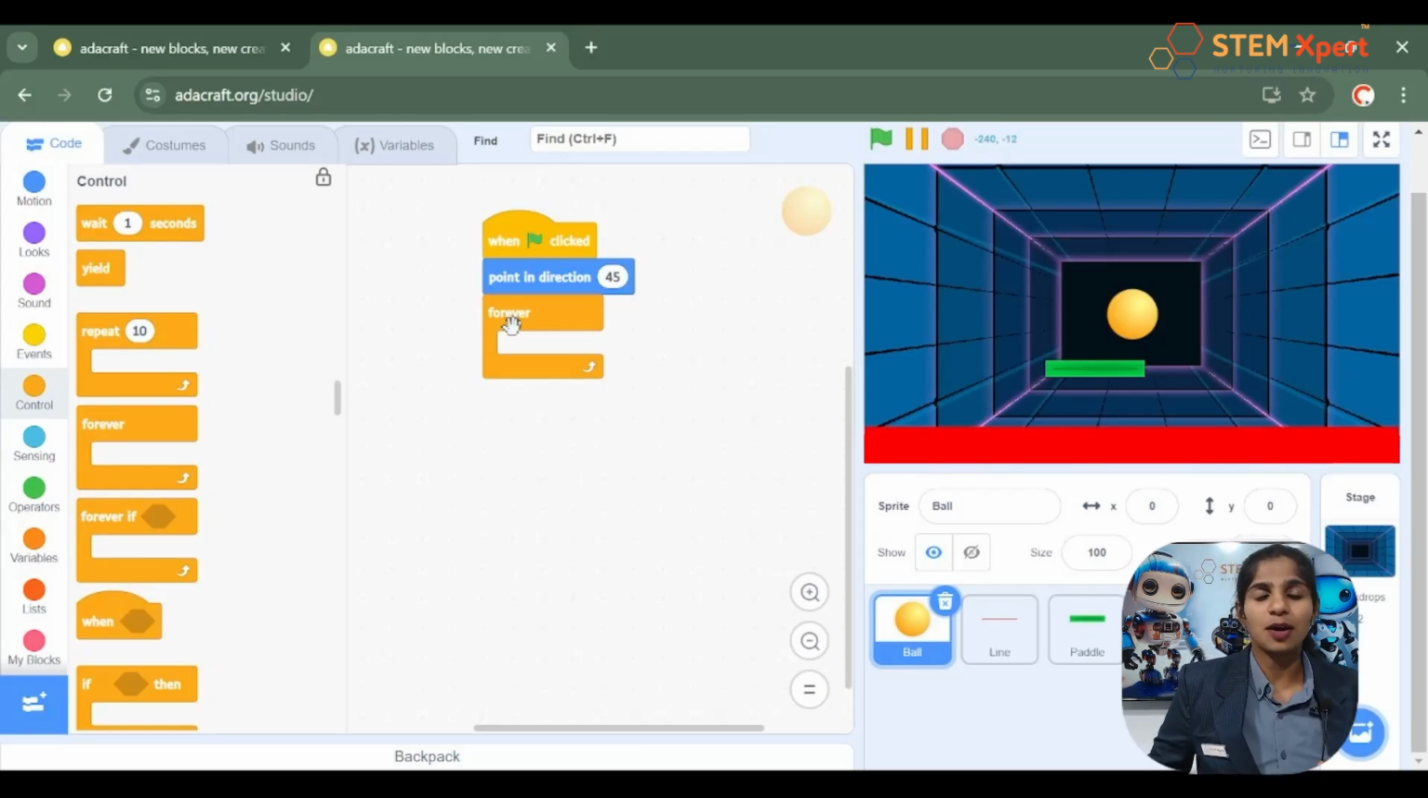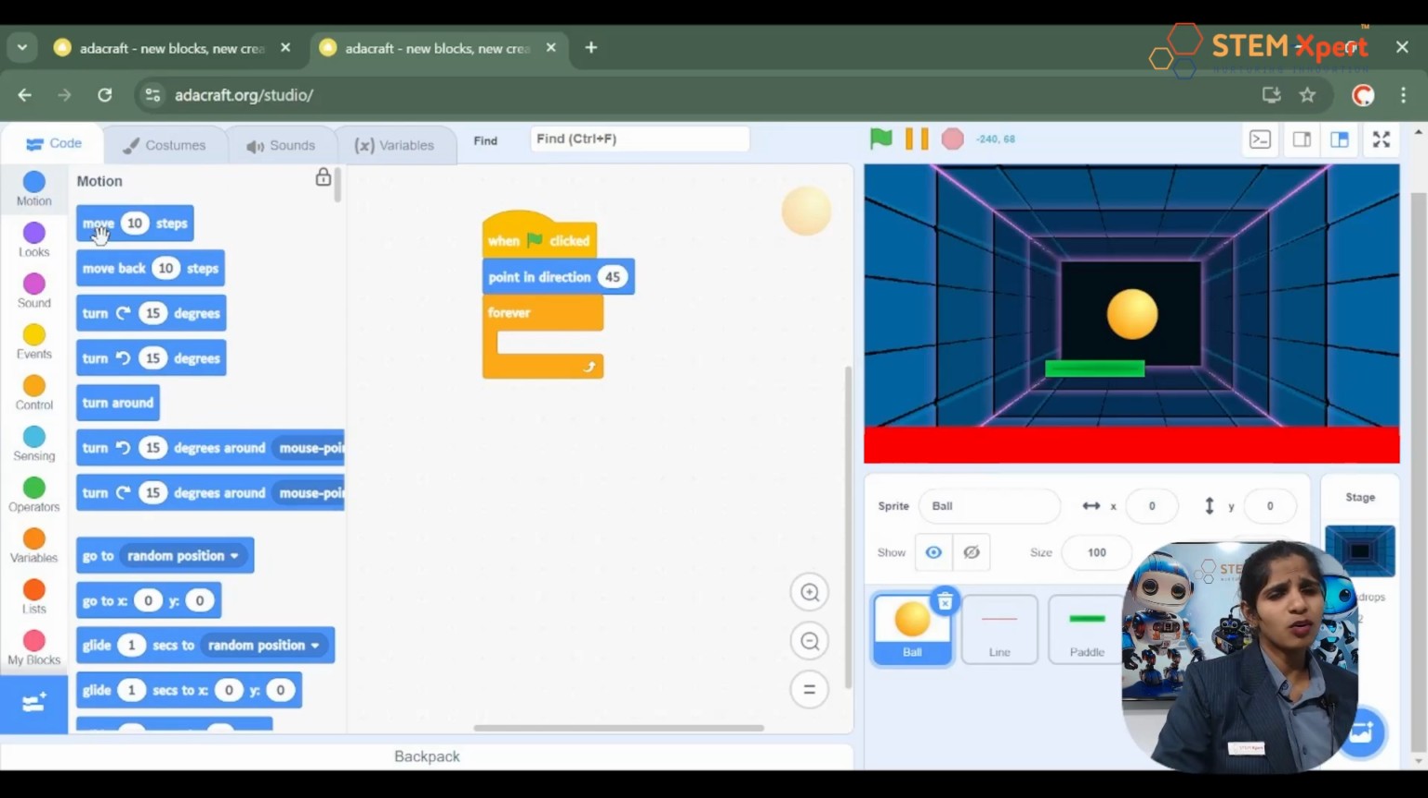So now it's your time. Please go to the control block and choose from there the forever loop. Have you taken it? Good. So now you are set ready till here, right? If I want to move the ball, which is the option that I will have to go for? Wow, you said it right. I had to go to the motion block for that, right? And from the motion block, which block will I have to choose?